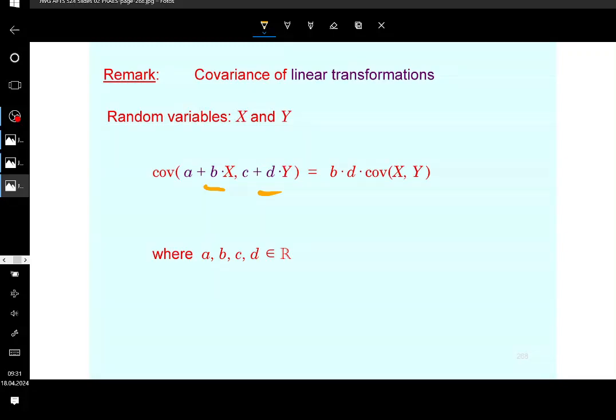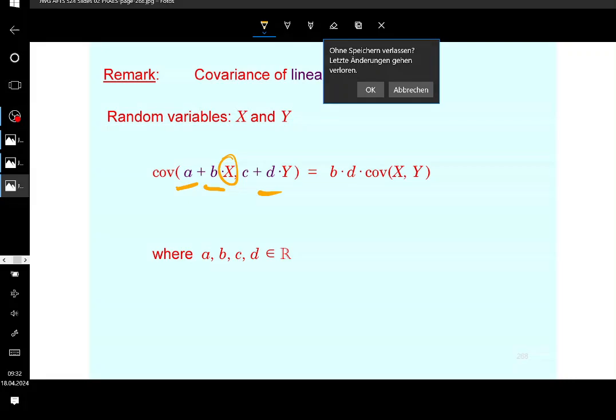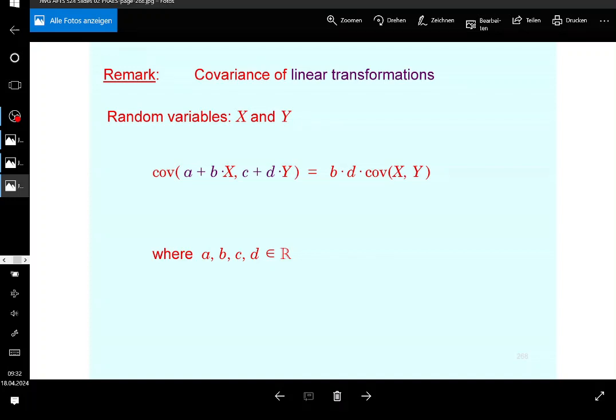So if you increase the random variable X by A, then the mean is also going to be increased by A, so the distance between X and its mean is going to be the same, even in the new case. That's why the covariance does not depend on additive constants, but only on multiplicative constants, and the same is true also for the random variable Y. Is this understandable, guys? That's what I wanted to mention here, and I would like you to know this.